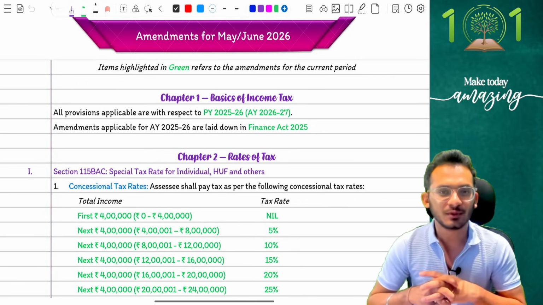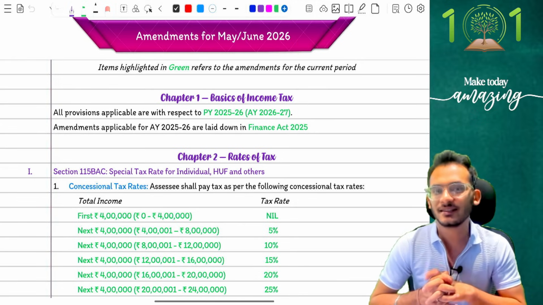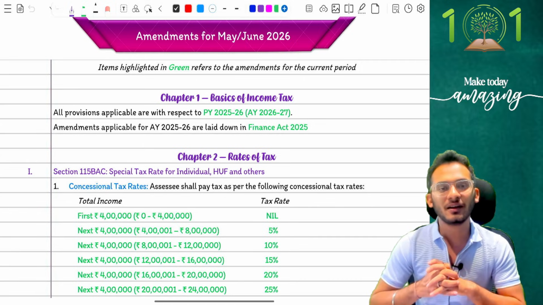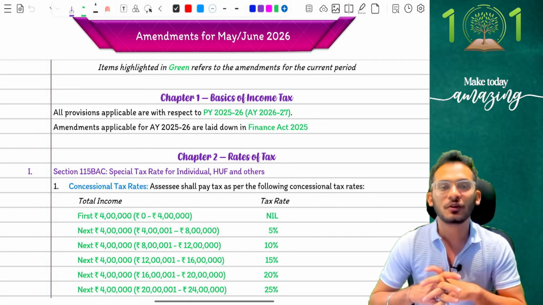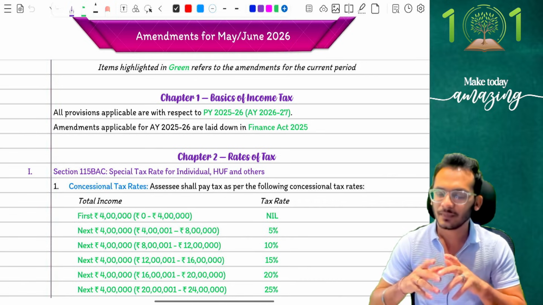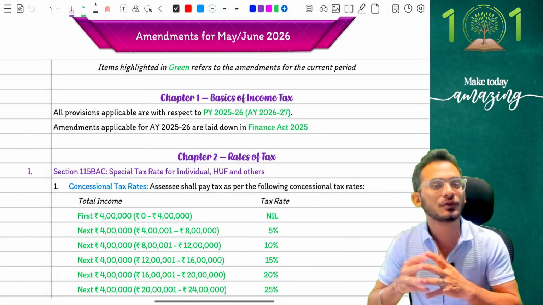As you all know, we just now had our CMA Inter December 2025 results kicking in, and a lot of people have cleared their examinations. Amazing results this time. So many exemptions have dropped into my inbox and I'm so happy and so proud about each and every one of you. But for all those people who unfortunately did not get through, yes, your June 2026 is around the